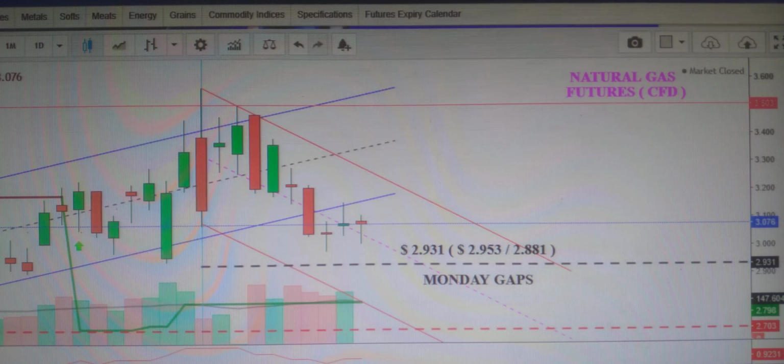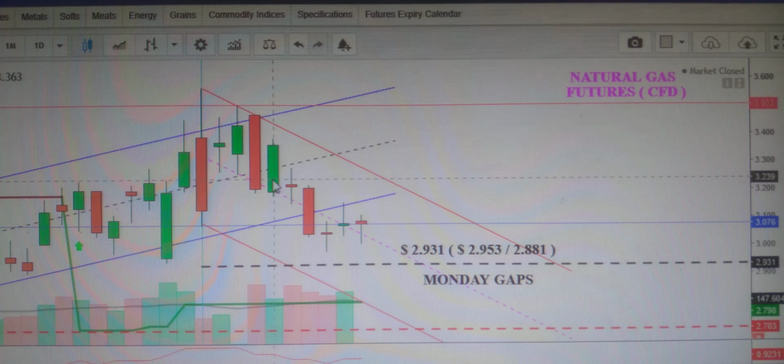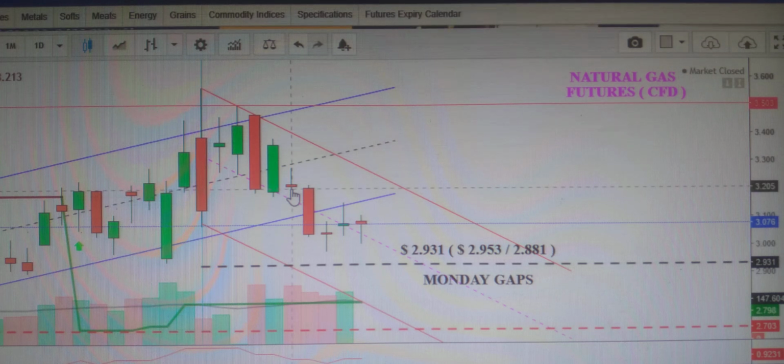Before that, last week we discussed the gap down opening, especially the Monday gaps. The Friday the 29th closed at about $3.363. What we expected was the gap down probability in the range of approximately 3.15. The last week's video will be attached in the i-card, and I will also provide the link in the description.